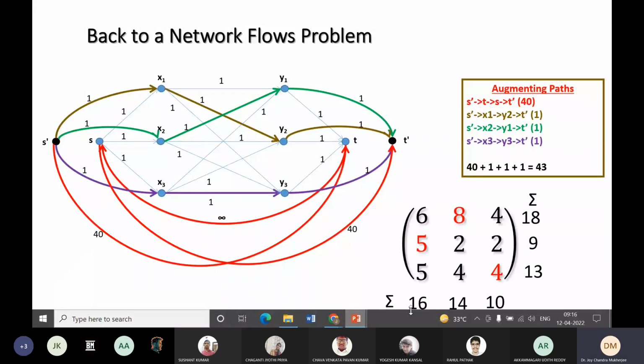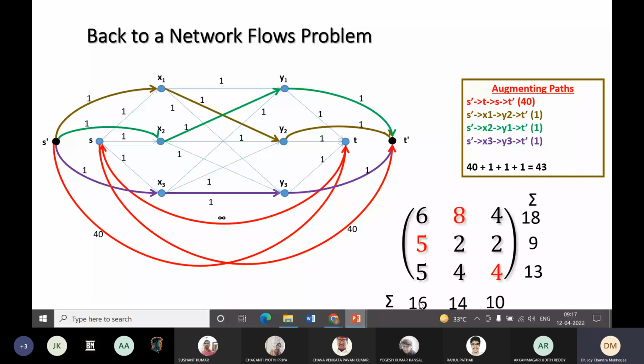So basically no flow has been done across, so there is no augmenting path which involved y1t or y2t or y3t, or maybe sx1, sx2 or sx3. Since no fluid has been flown through these edges, the row sums and column sums are all rounded down. So every decimal value is rounded down in this case.